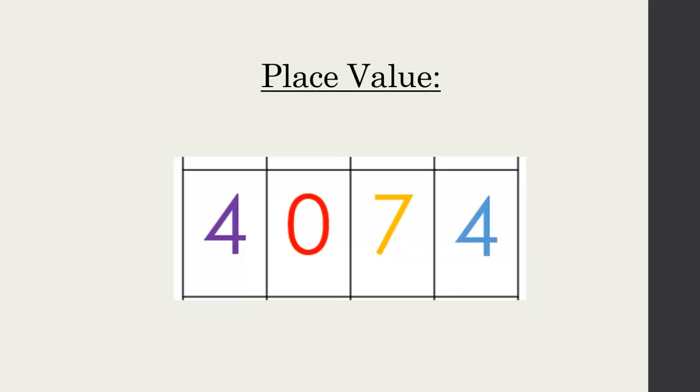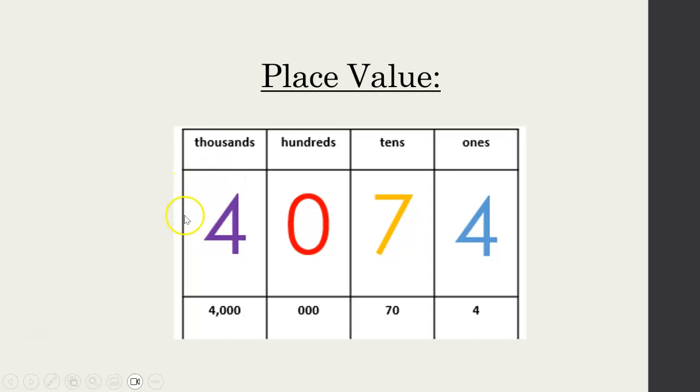What about this one? Again, I'll just read it out first. I'd say it's 4,074. How did I get that? Well, this 4 here represents 4 thousands. This 100s place, well, there are no hundreds. It's 0. The 7 represents your tens, so that would be 7 tens, so it would be 70. And now this 4, it's different to this 4 over here. This 4 represents your ones or your units. So if I was to read it out, 4,000 and 74. That's how you read it out.